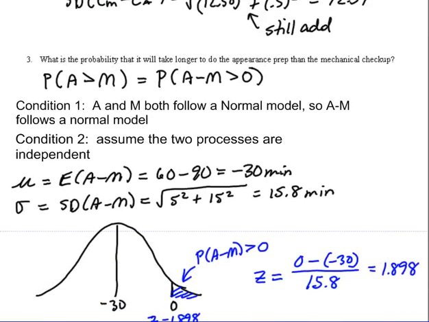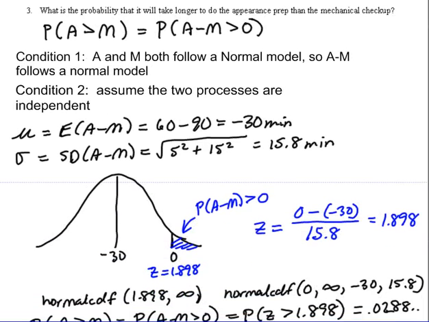So when we look at number 3, this is a little trickier. What is the probability that it will take longer to do the appearance prep than the mechanical checkup? I want to do this a little at a time.